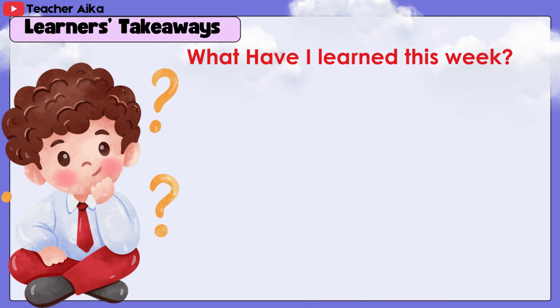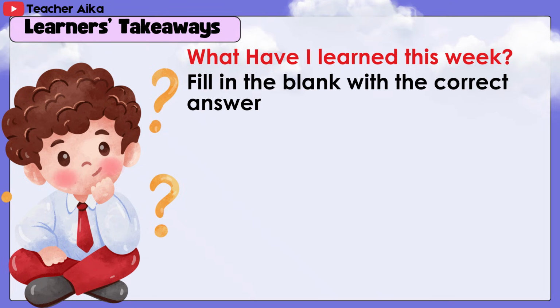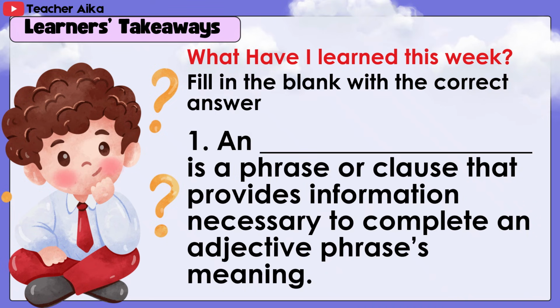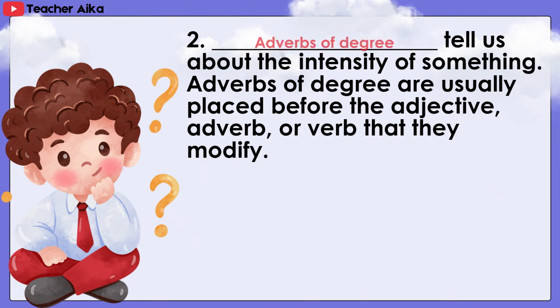Learners' takeaways. What have I learned this week? Fill in the blank with the correct answer. 1. An adjective complement is a phrase or clause that provides information necessary to complete an adjective phrase's meaning. 2.